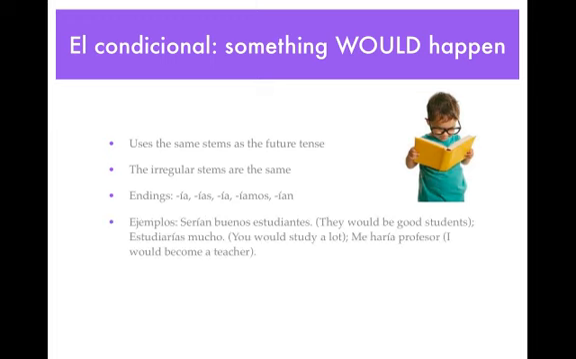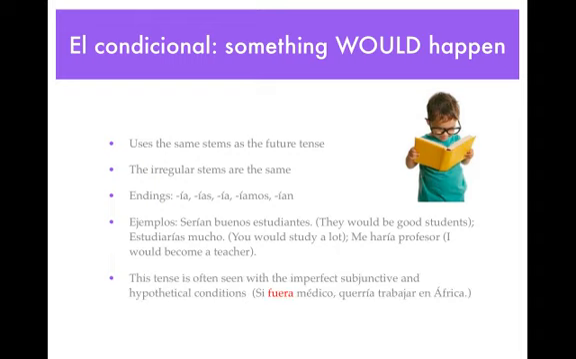Serían buenos estudiantes. They would be good students. Estudiarías mucho. You would study a lot. Me haría profesor. I would become a teacher. Now we see the conditional often with the imperfect subjunctive and in hypothetical conditions. They're called si clauses. And the other part of that sentence is usually in the conditional. So I've highlighted the si clause in red. So that's the imperfect subjunctive.